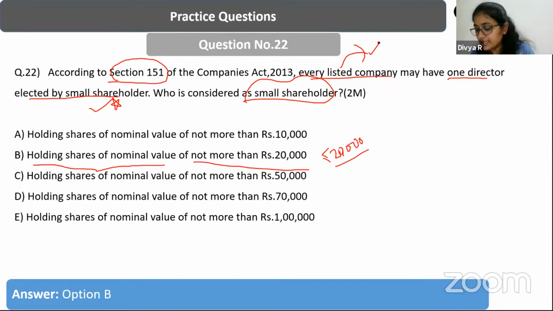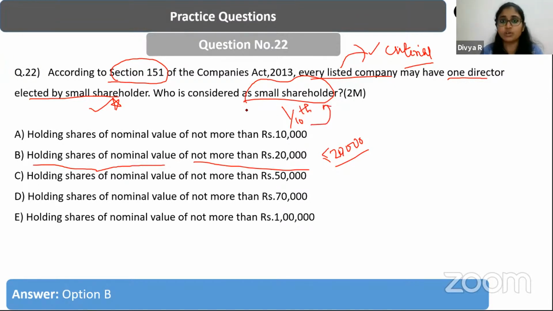So what is the criteria for listed companies that is mentioned in the Companies Act, guys? Whenever a listed company is having at least 1/10 of its shareholders as small shareholders, or greater than 1,000 small shareholders, any of these things, right?